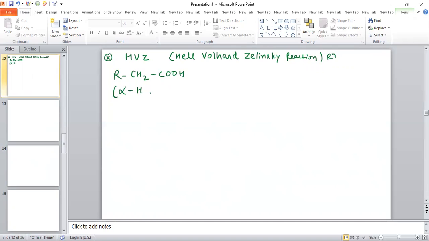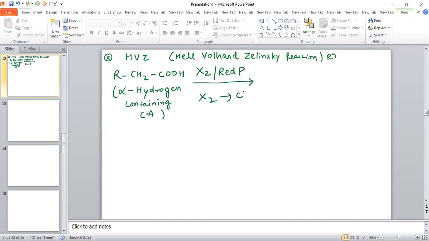When this alpha hydrogen containing carboxylic acid reacts with halogen X2 and red phosphorus, this X2 can be Cl2 or Br2.